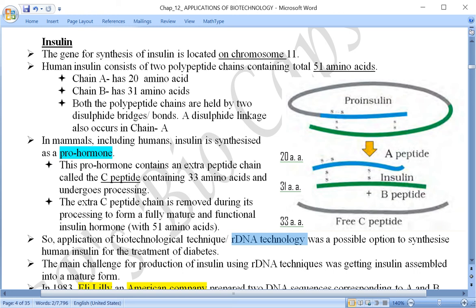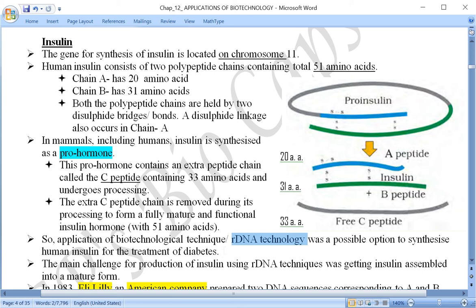That insulin had to be obtained from other animals, but it caused allergic reactions. So the other option was recombinant DNA technology, which can be used so that human insulin can be synthesized and made available to the diabetic patient, so that the glucose level can be controlled.